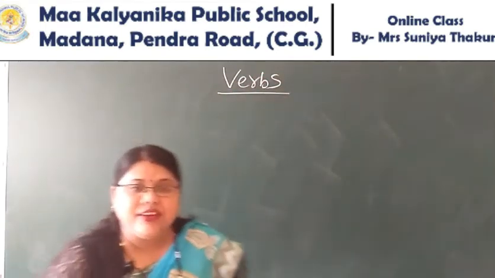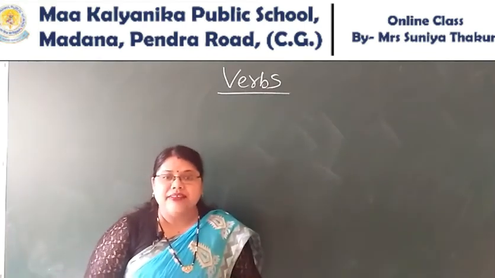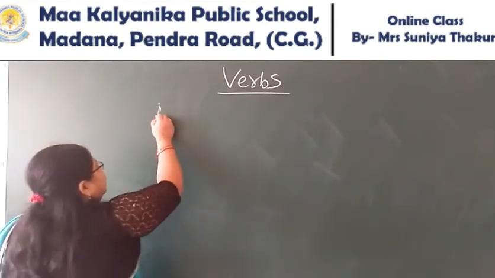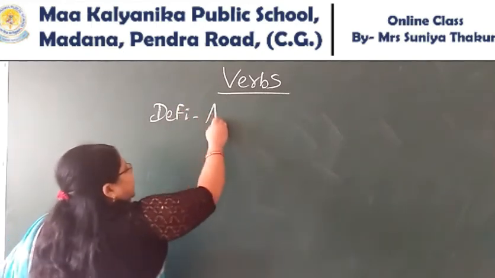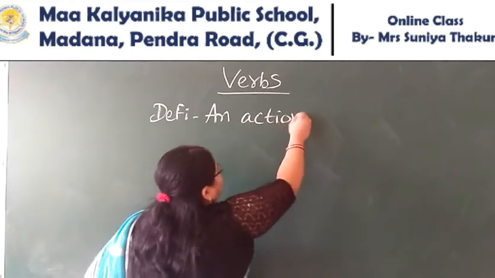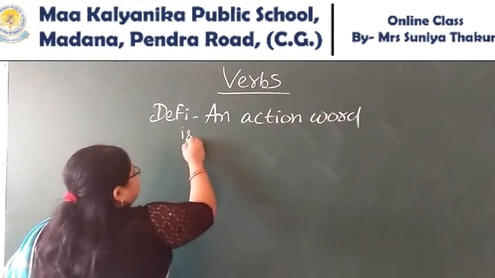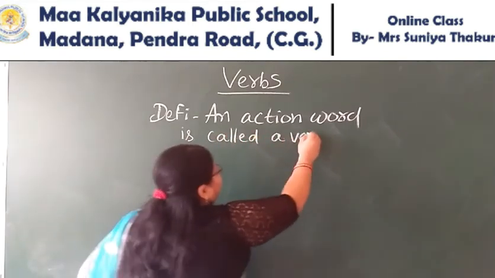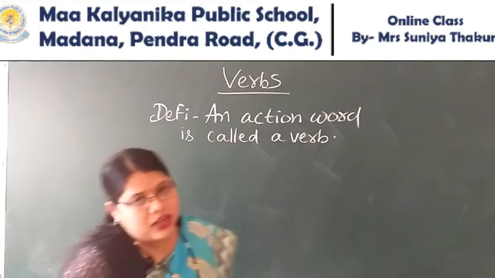What is the definition of verb? The definition of verb is: an action word is called a verb. I am writing the definition. Definition: an action word is called a verb. An action word is called a verb.